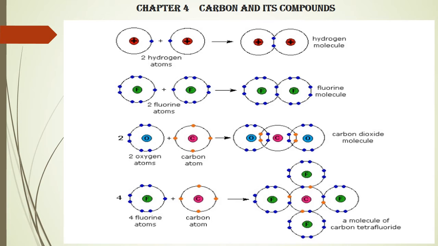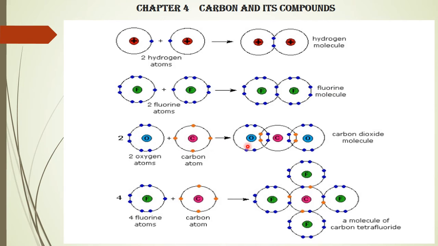This is a hydrogen atom. How a hydrogen molecule is formed, we have discussed before. Then you have the fluorine atoms. Fluorine has atomic number 9. First shell is 2, second shell 2, 4, 6, 7. So altogether 9 electrons. Here 7 and the first shell 2. So how will they form? They share one electron each and form a fluorine molecule.